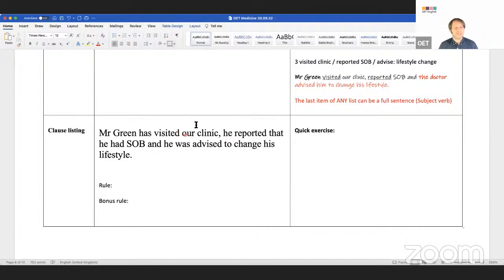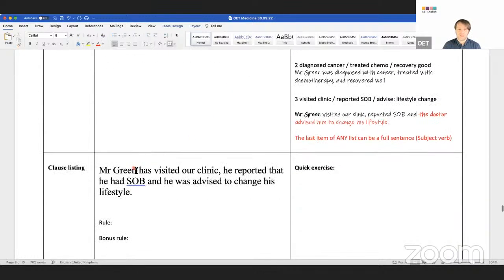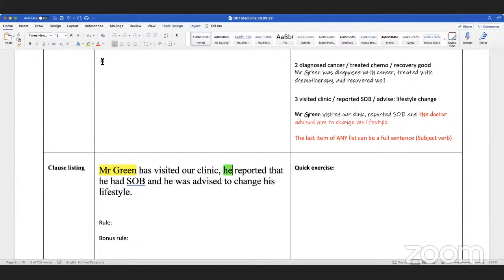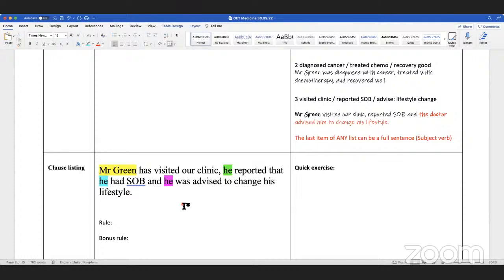What do you notice about this sentence? It's not verb listing, is it? It's all subject. Close. So, can I ask one question? Yeah, go on. Sir, I think if the subject is the same, it is not looking good to repeat the same subject. That was going to be my next question, when the subject changes. Exactly. When the subject changes, it is better to put the other subject.